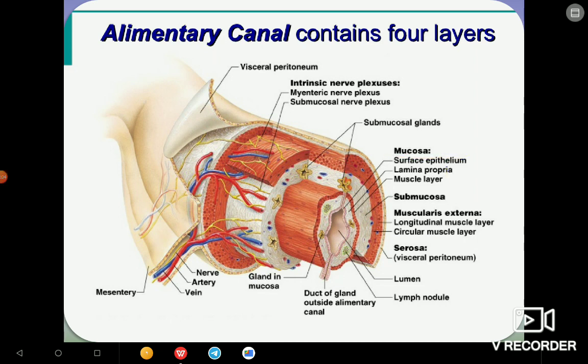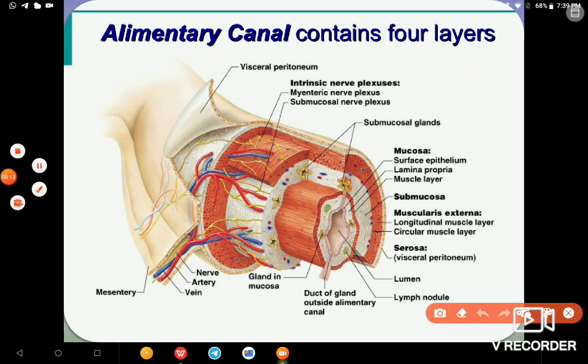Mucosa: the surface epithelium, lamina propria, and muscle tissue. So you can check it out. Here is the mucosa. This part is the mucosa.